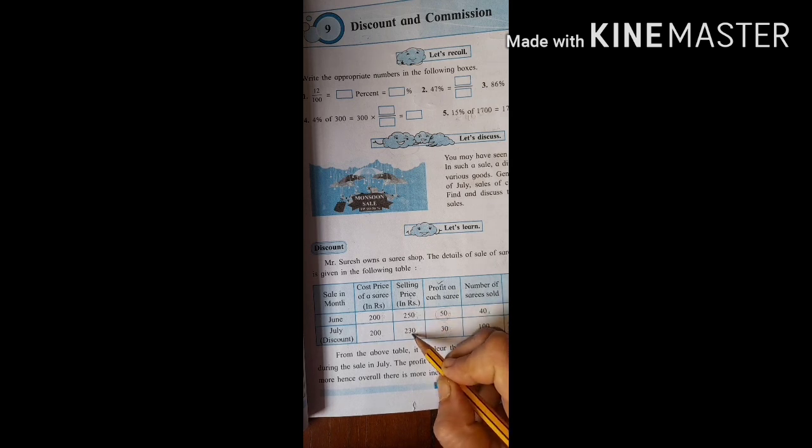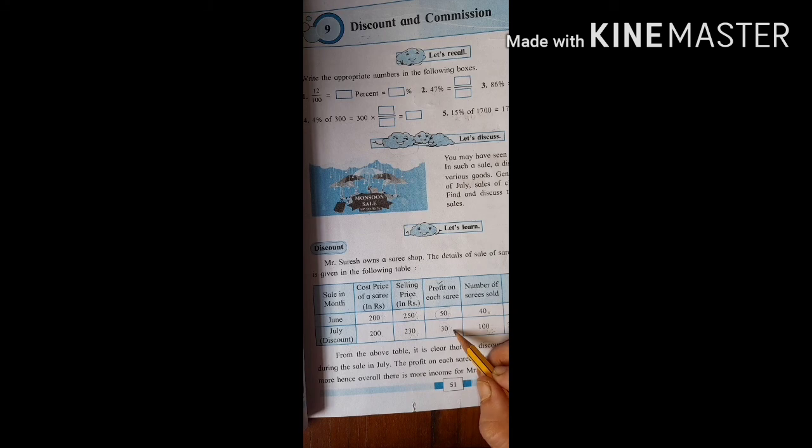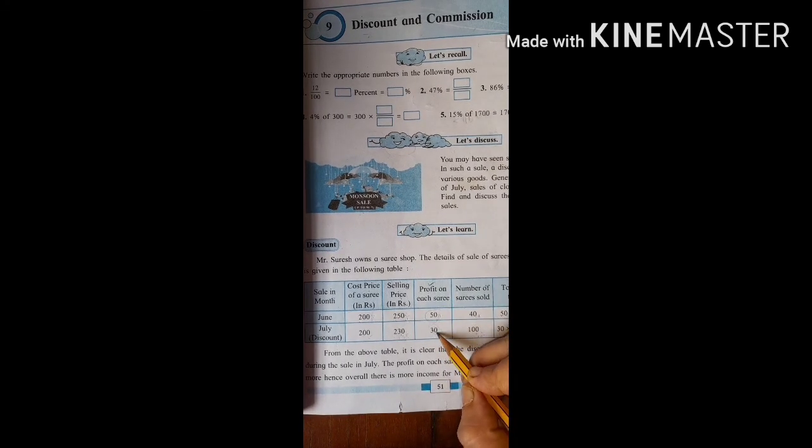Now he is selling at 230. That means 20 rupees discount. Now, since he sold it at 230, how much profit did he gain? 230 minus 200, which will be equal to 30. So he got a profit of rupees 30.